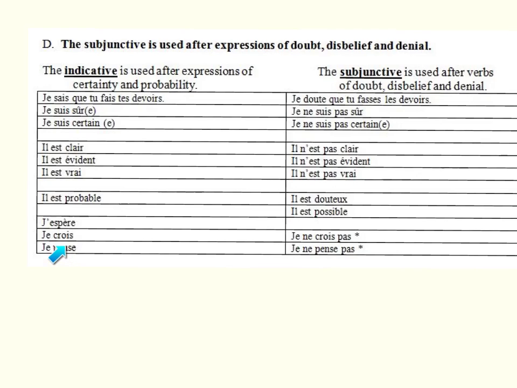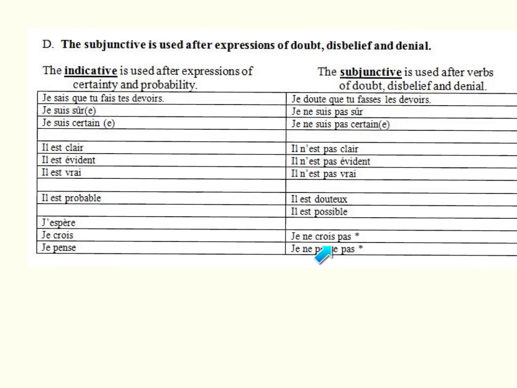Croire and penser. Croire means to believe. Penser means to think. When they're used positively, use them with the indicative. When they're used negatively, je ne crois pas, I do not believe. All of a sudden I have doubt. I believe, I'm very certain. I have lots of certainty. I'm not triggering the subjunctive.